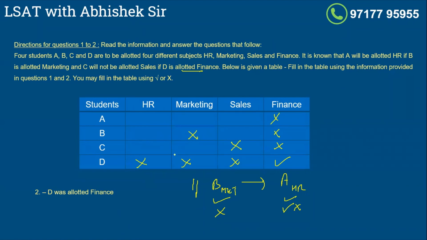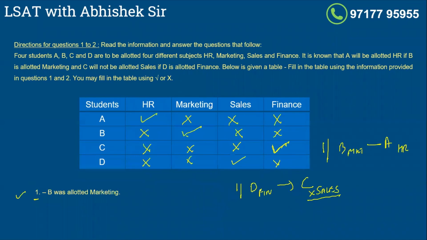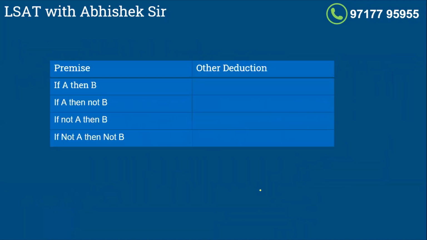This question is solvable only up till here. And in LSAT AR, this question is a typical classic example when you'll get a question that if D was allotted finance, what could be possible? So this question will give you a could-be question. The previous one is a classic example of a must-be question in LSAT AR, right? So this is the important concept: if A, then B. I hope this is clear to you guys. The more questions you practice, the better you will get at this, right?